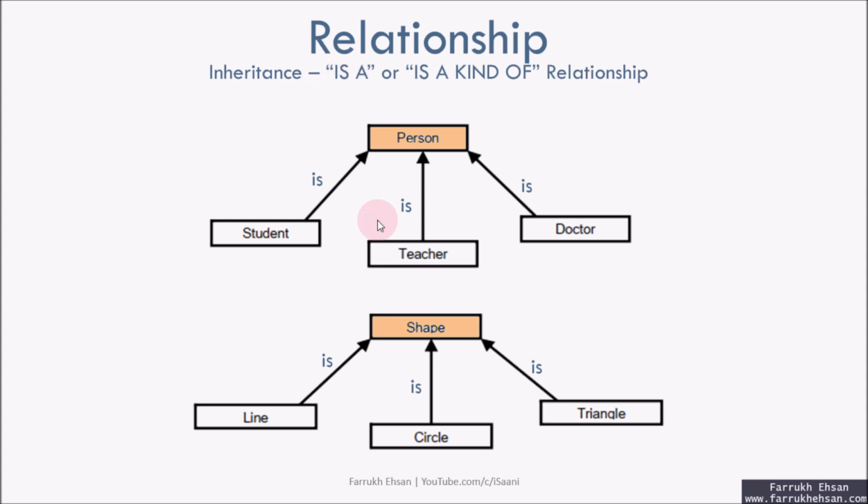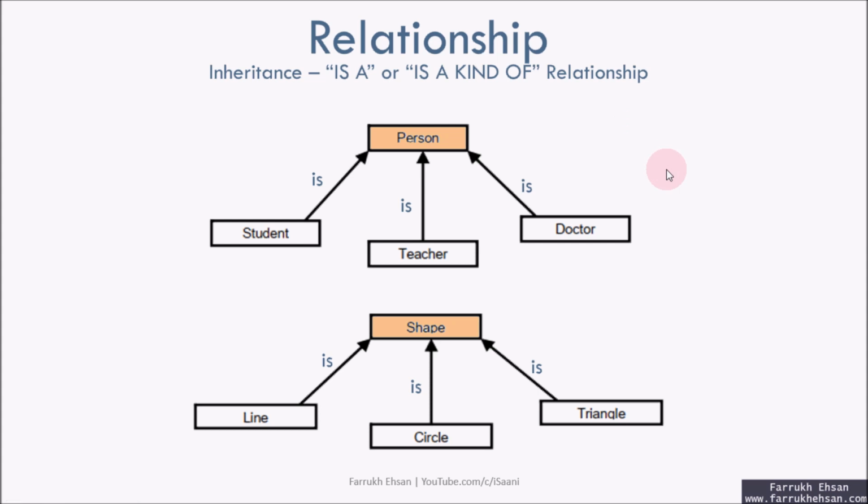From this relationship, you have understood that the parent class should be a general, or less specific, class about the child class. What does it mean? It means that you cannot associate line with person. The line or circle class does not relate to the person concept. Person does not have any kind of circle class. So whenever you create parent and child classes, you should consider the relationship. That relationship should be is-a or is-a-kind-of between the classes.